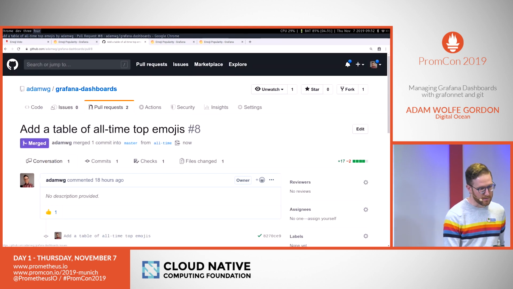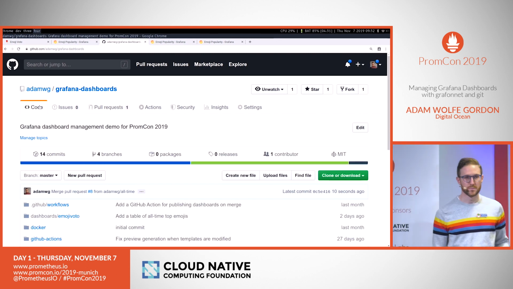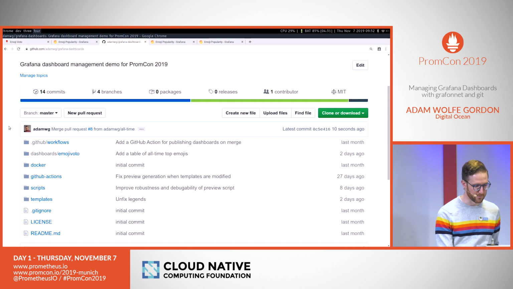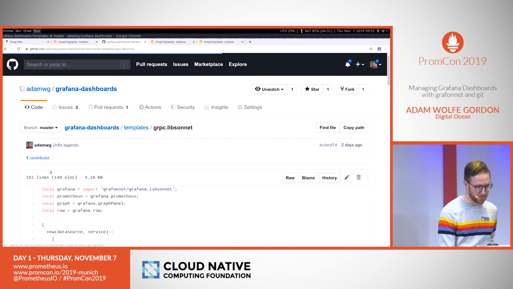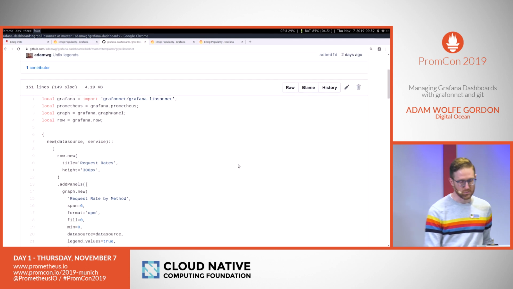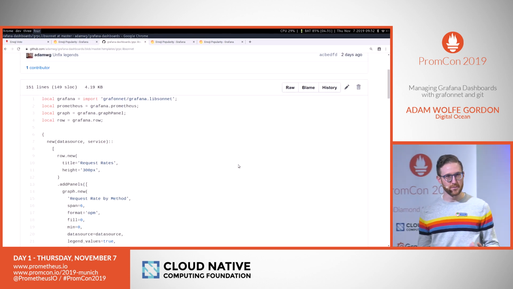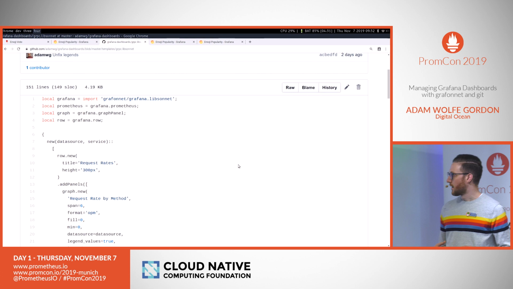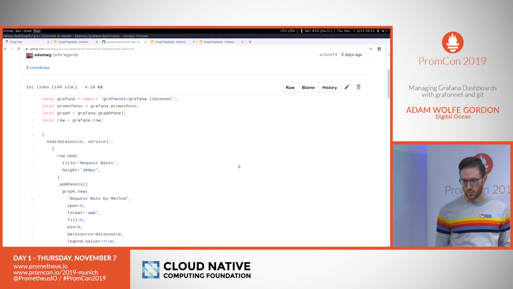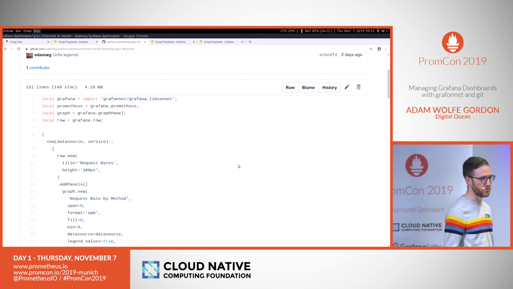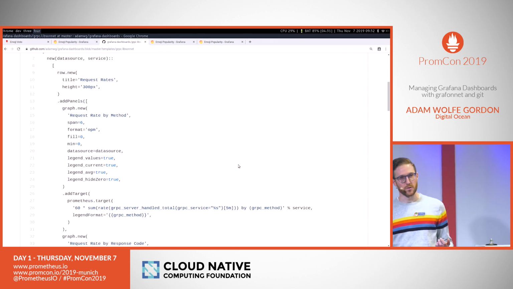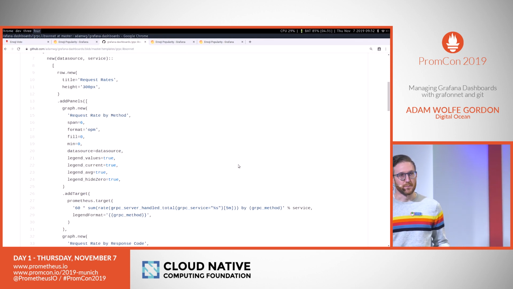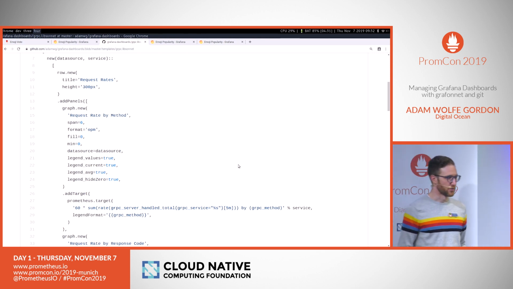The other piece that I mentioned is being able to build reusable components. And this is something we can do easily with JSON and Grafana. I have a reusable component in my templates directory here called gRPC. So I have 2 gRPC services running as part of this demo, and they're generating basic request metrics. So request counts, error counts, request durations, things you'd expect. And I want to have dashboards for all of these services, and I want them to look the same because they're generating the same metrics, they're showing the same metrics.